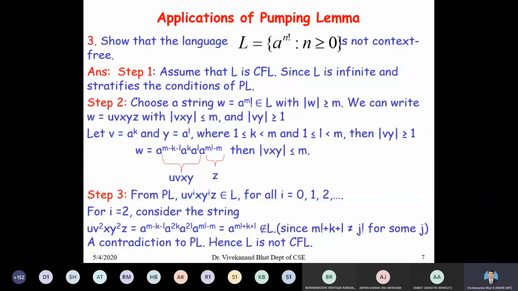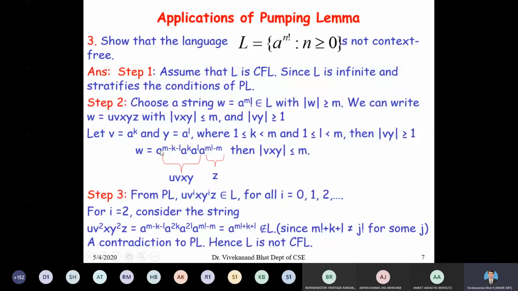No, it is correct only: a to the power of m factorial minus m. So if you club this, you will get a to the power of m factorial only. So look at this decomposition very carefully. I am taking a to the power of m minus k minus l, a to the power of k, a to the power of l. This is my uvxy, and the remaining part is z, that is a to the power of m factorial minus m. This is my z, so that length of vxy should be less than or equal to m.